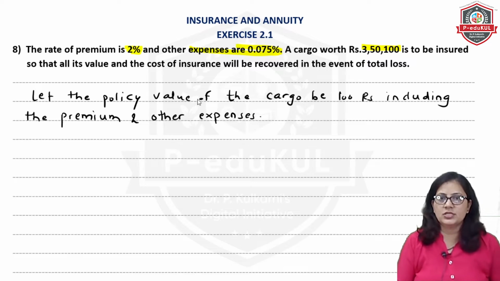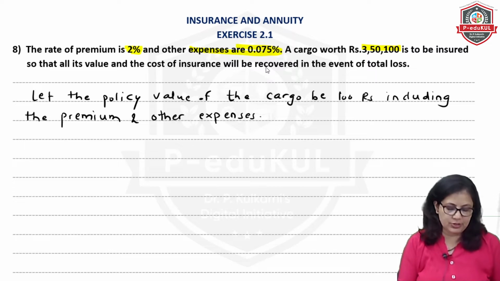So the rate of premium is given 2% and the expenses are given 0.75%.